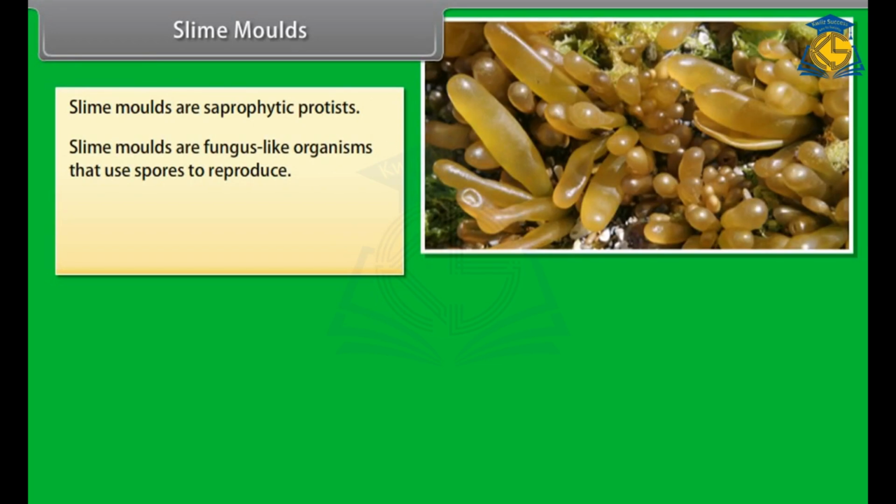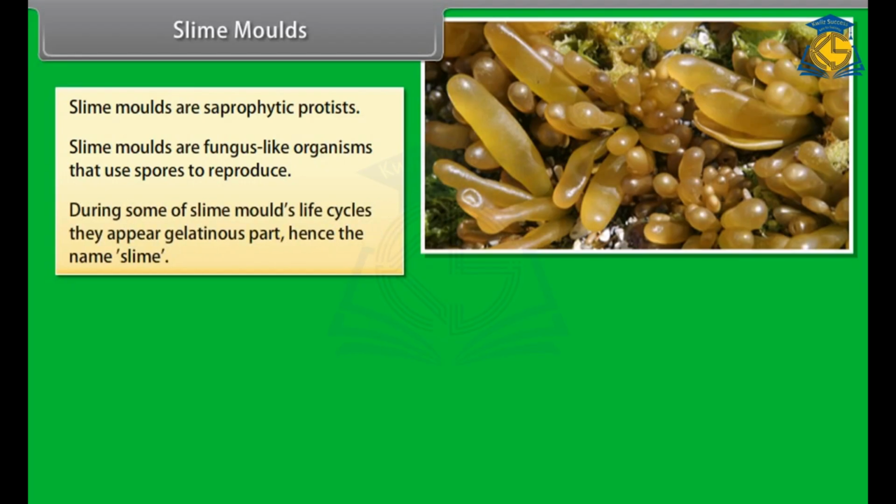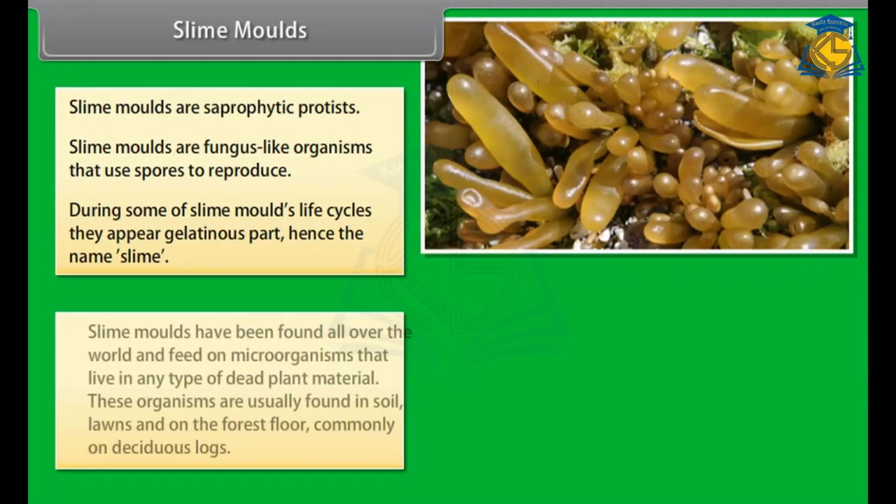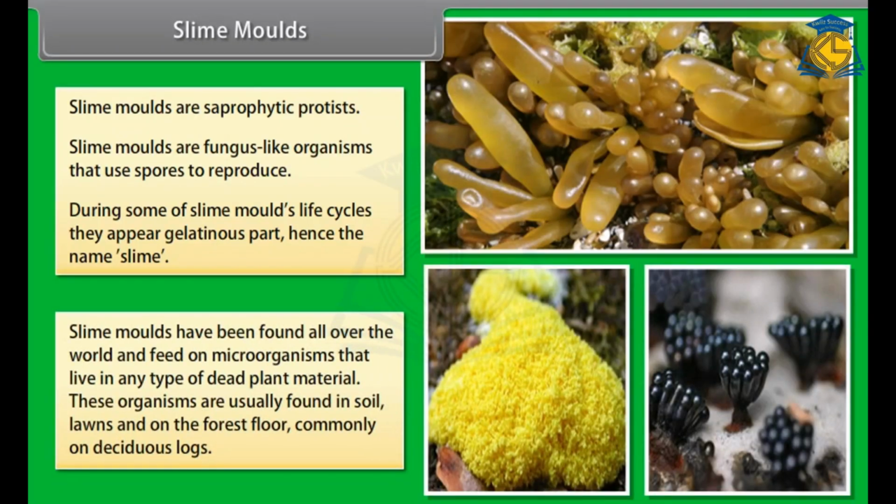Slime molds. Slime molds are saprophytic protists. Slime molds are fungus-like organisms that use spores to reproduce. During some of slime molds' life cycles, they appear gelatinous, hence the name slime. Slime molds have been found all over the world and feed on microorganisms that live in any type of dead plant material.